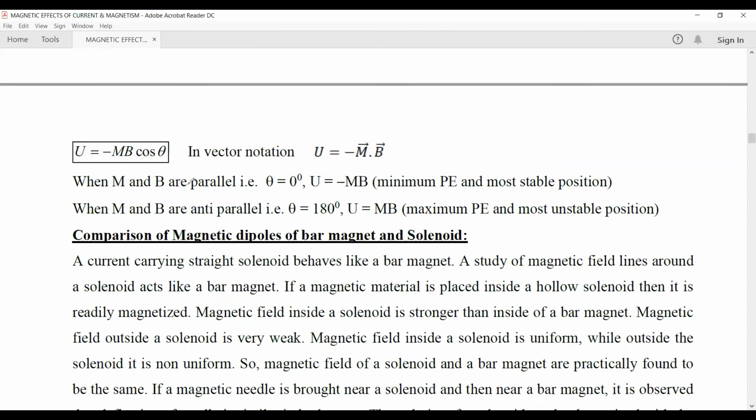If the dipole moment and the magnetic field vectors are parallel, that is theta is equal to 0 degrees, then the potential energy is minus mB, which is minimum, and this position is the most stable position. Whereas when they are anti-parallel, that is theta is equal to 180 degrees, then the potential energy will be equal to minus mB into cos 180 degrees. And cos 180 is minus 1, so it will be equal to plus mB. And this potential energy is maximum, and this is the most unstable position.